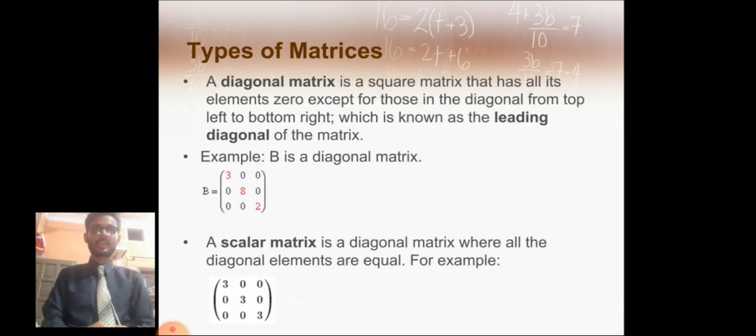Then comes the diagonal matrix. It is a square matrix that has all its elements 0 except for those in the diagonal from top left to bottom right, which is known as the leading diagonal of a matrix. Example is shown. A scalar matrix is a diagonal matrix where all the diagonal elements are equal. As you can see, 3, 3, 3.